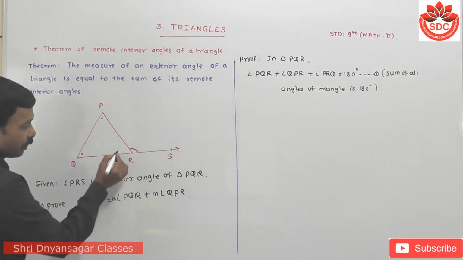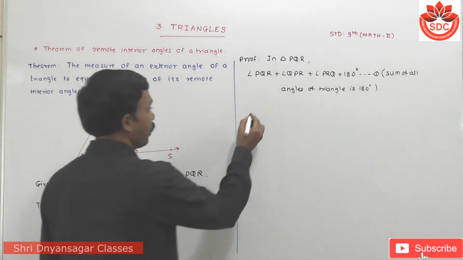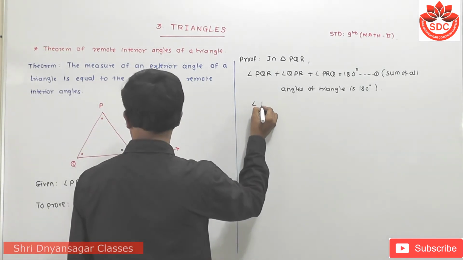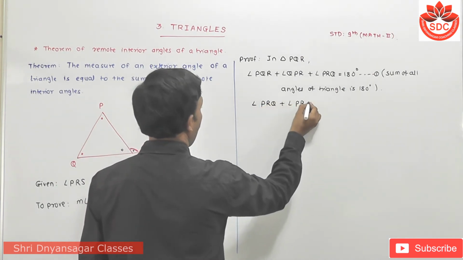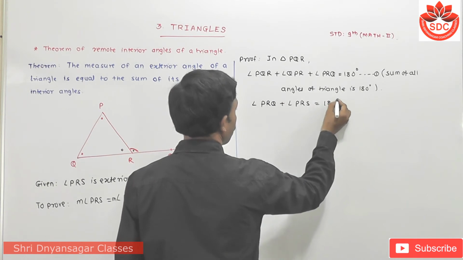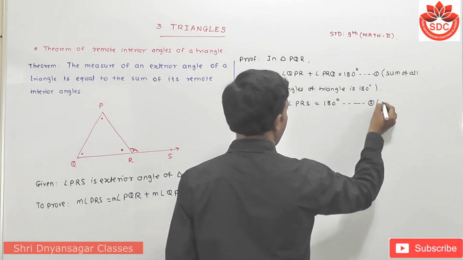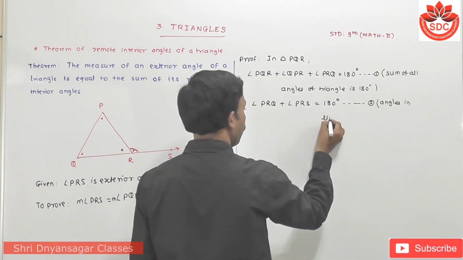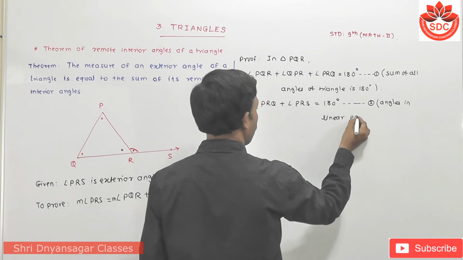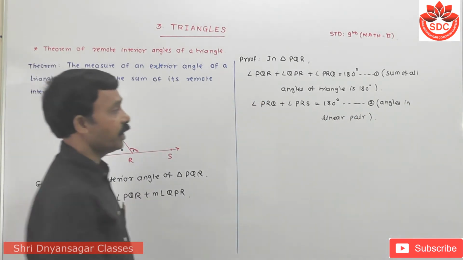Student, look carefully. The addition of these two angles is 180 degrees. So I have to write here angle PRQ plus angle PRS is also equal to 180 degrees. This is equation 2. The reason is angles in a linear pair. Okay. From this first and second, observe carefully.